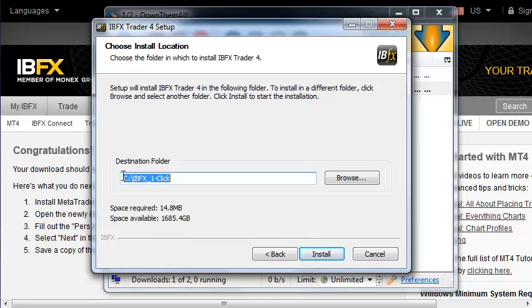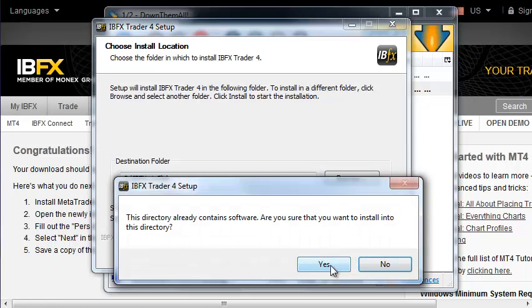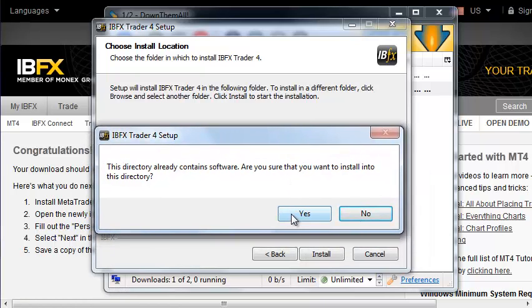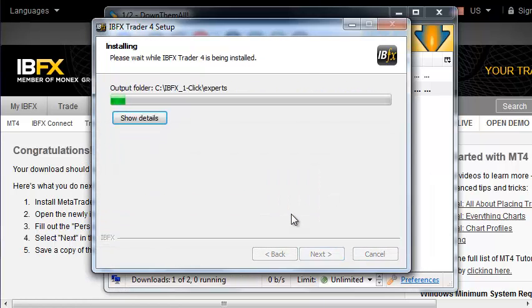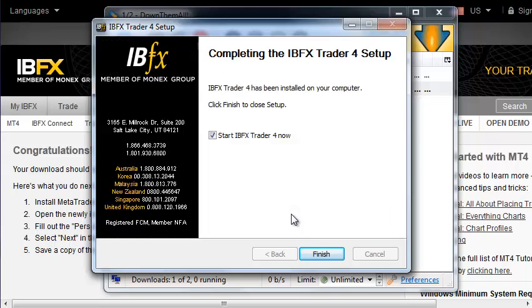Notice it's going to install on your C drive. That's where you want it to install. You don't want it to install anywhere else. And then hit finish. And if you want to start the IBFX Trader 4 now, we can do that.